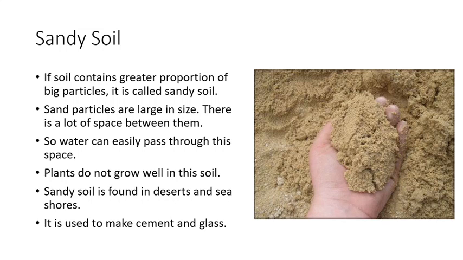Okay, dear children. Then first one is sandy soil. Soil contains greater proportion of big particles called sandy soil.